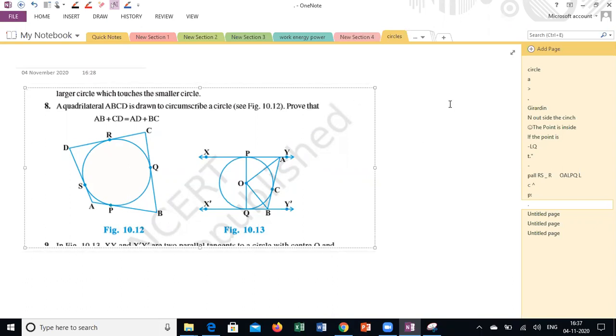The clue was: the lengths of the tangents drawn from a point to a circle are the same. See, there are 4 points here, so 8 tangents are there from them. This diagram you have to keep in mind. This is a diagram related to some other question. So try this question. What are the lengths of the sides that are equal here? Anyone?